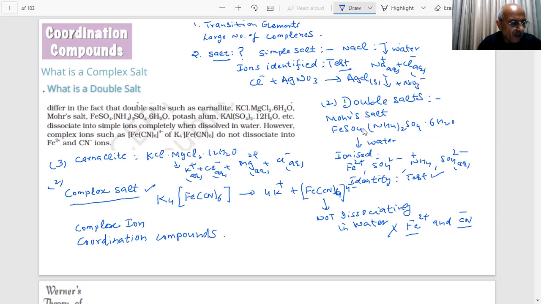In a large number of metallurgical processes we are using coordination compounds, and in industry as catalysts, as analytic reagents. They also find applications in many other areas of chemistry like textile, dyeing, medicinal chemistry, electroplating.